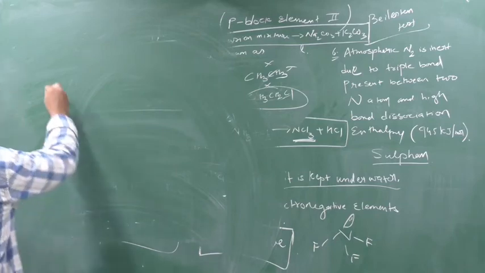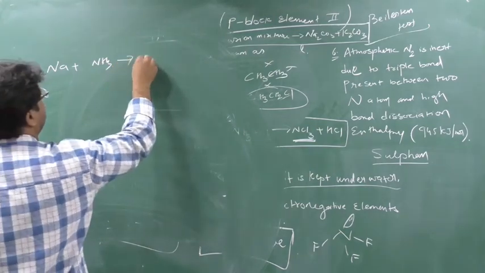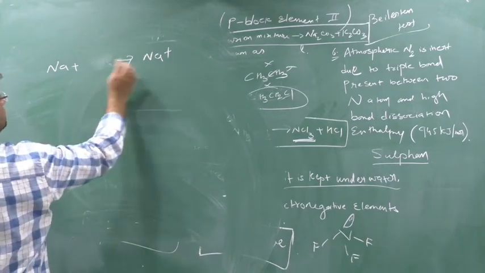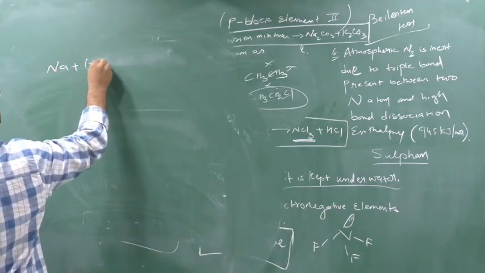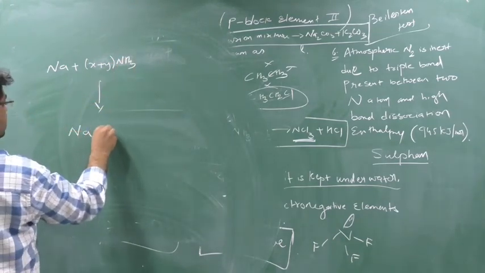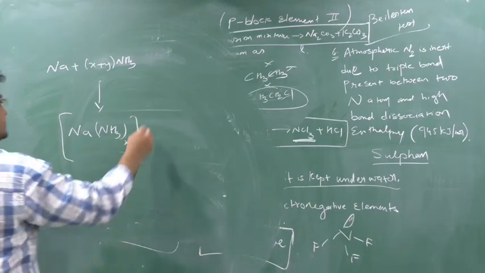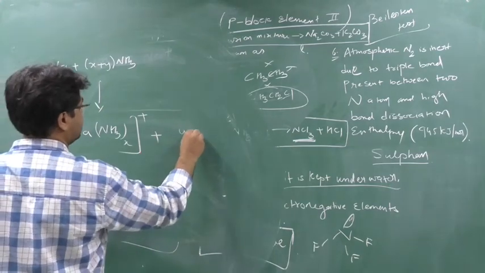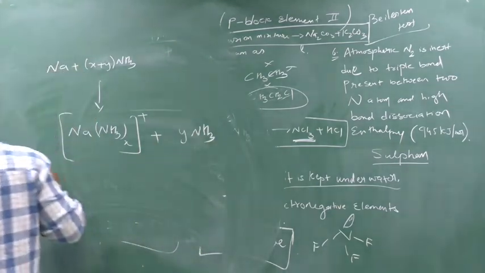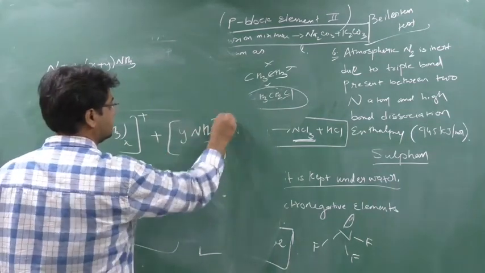Please see this, very important. This I hope you know also. So Na plus ammonia, it will form what? Remember this reaction: Na plus (x plus y) NH3 will form Na(NH3)x plus plus e(NH3)y minus.